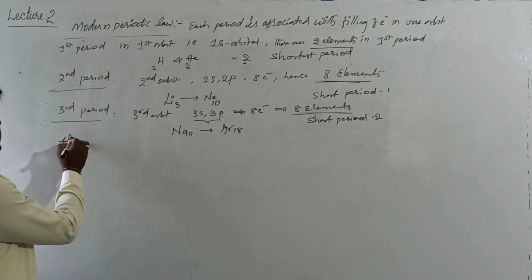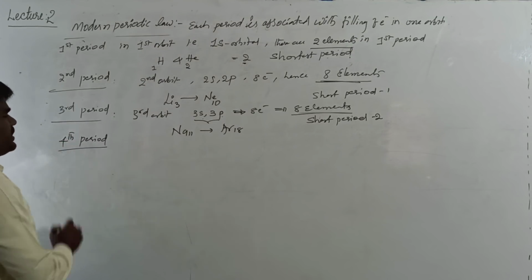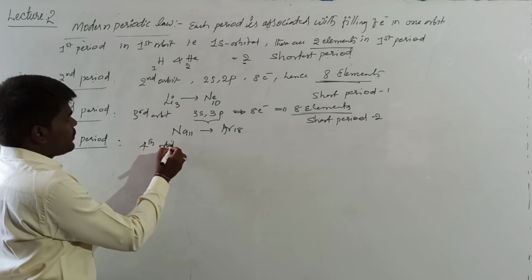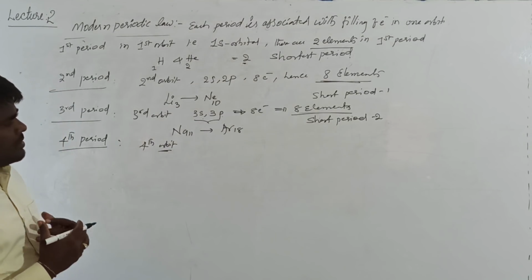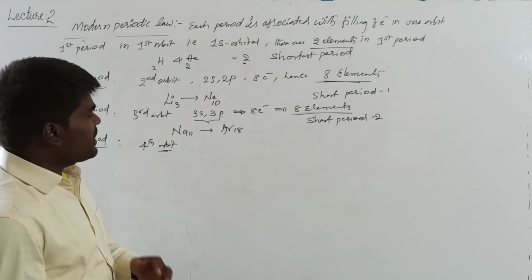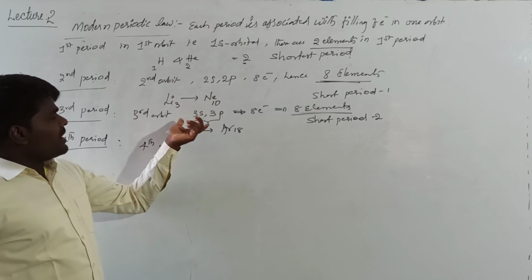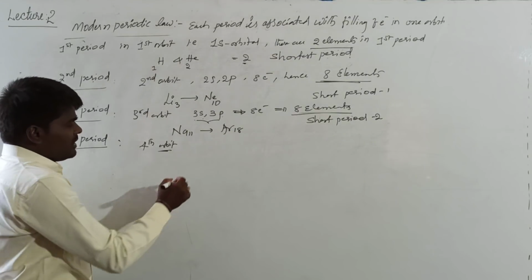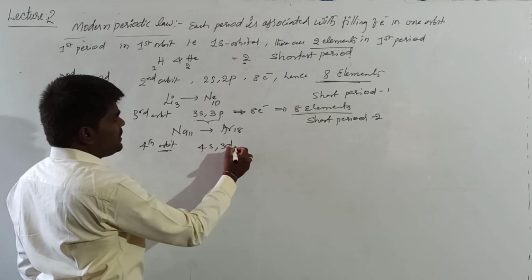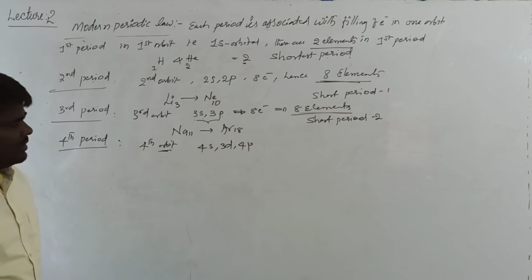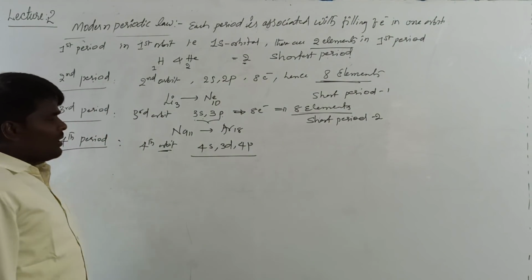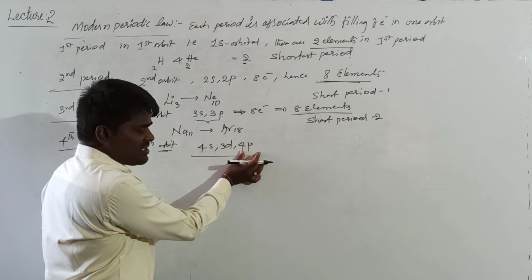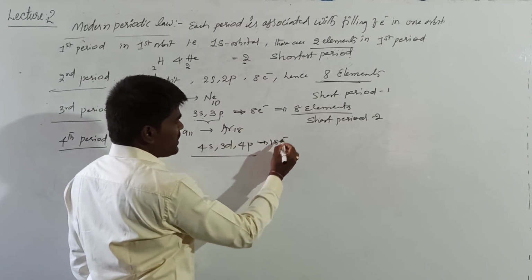Now, if you are looking at the fourth period, here it is associated with filling of electrons in the fourth orbit. As we have already seen, electrons are arranged in the atomic orbitals according to their n plus l value. And you know that in the third orbit there are 3 subshells, 3s, 3p and 3d. But we are not filling 3d here. It will be filled later: 4s, 3d and 4p. The total number of electrons that these subshells can accommodate is 2 plus 10, 12 plus 6, 18.